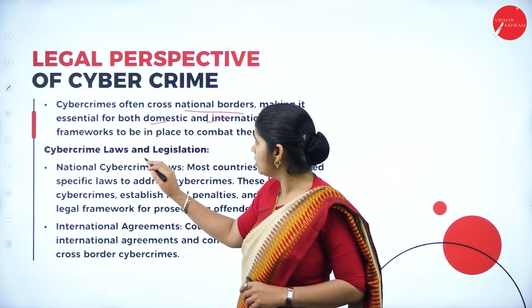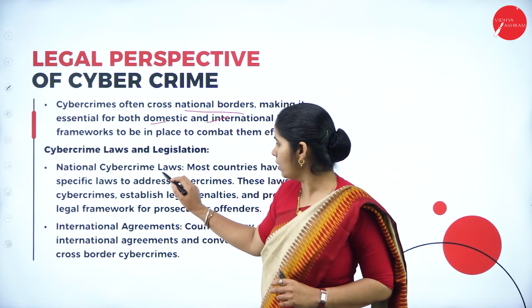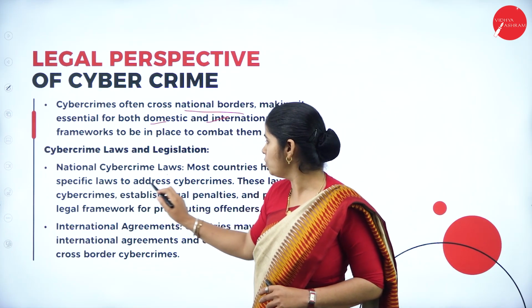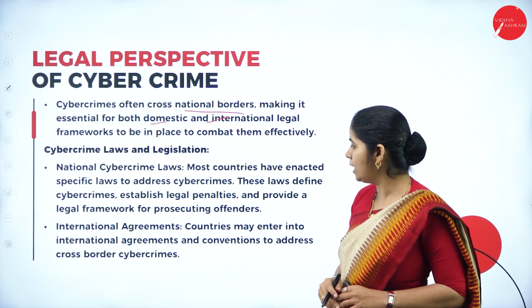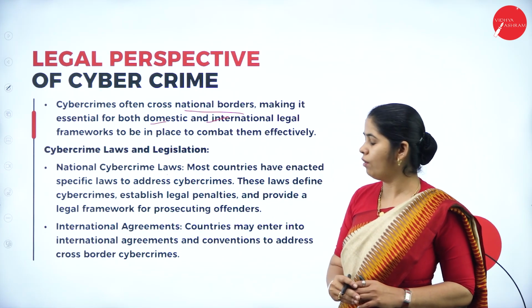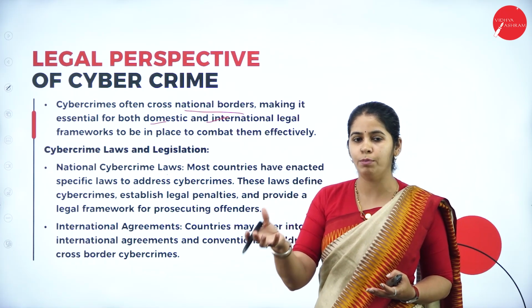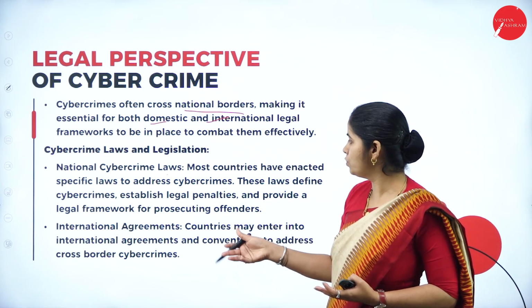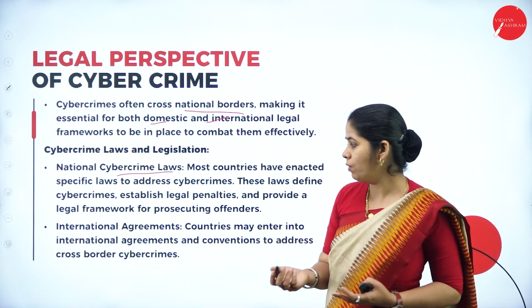Then cybercrime laws and legislation. What are the different cybercrime laws and legislation we have? National cybercrime law. Most countries have enacted specific laws to address cybercrime. These laws define the cybercrimes, establish legal penalties, and provide a legal framework for prosecuting offenders. Whatever offense there is, we have some sort of penalty for this particular type of crime. This much is the penalty for this crime, this is the punishment they're supposed to get. Like that, they'll create one framework. Who will create it? National cybercrime law will create some framework.